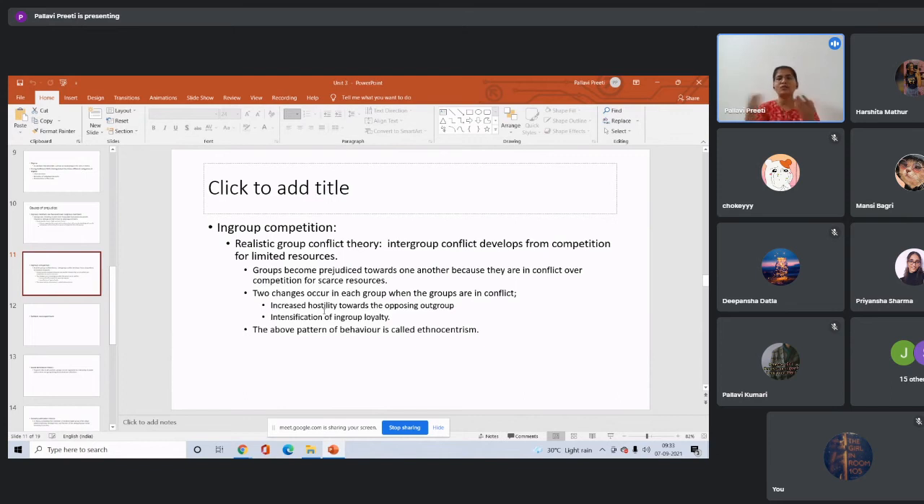It could be possible, for example, that group A may have hostility towards group B, and group B may have hostility towards group A, right? And there could be an increased feeling towards the in-group, right? For example, they start identifying themselves with their groups. Group A members start identifying with group A, and group B members start identifying with group B.